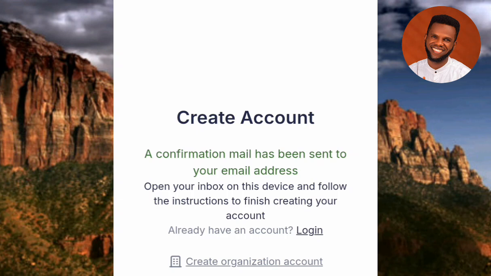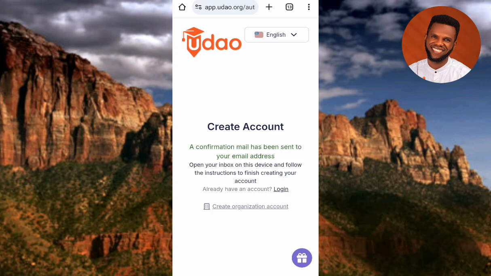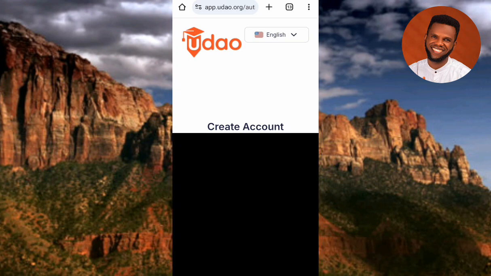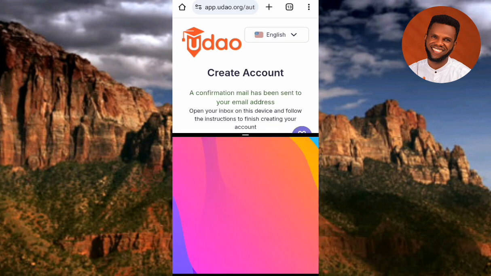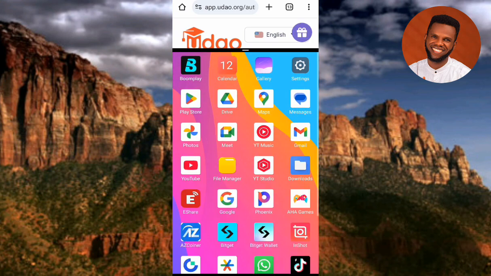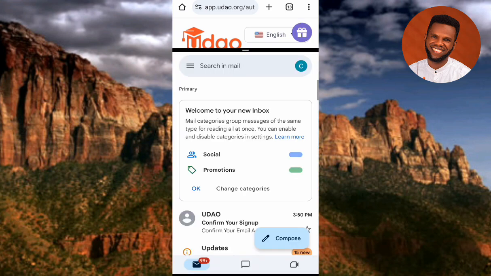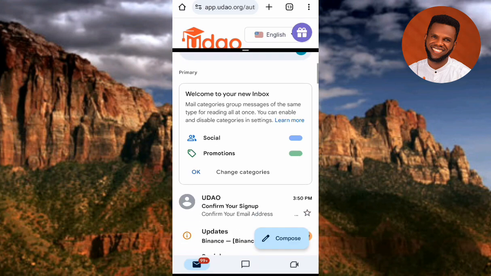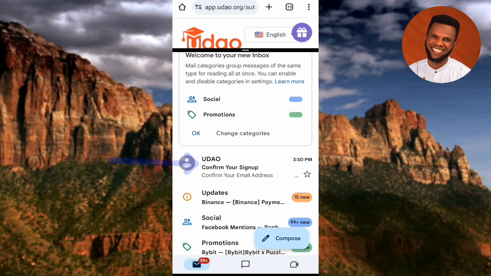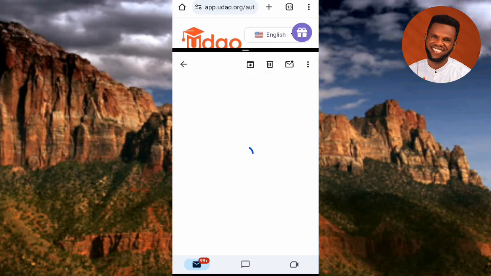So guys, let me go over to my email now to continue the account creation. So let me split my screen so that I can get to my email app. Let me open my Gmail app real quick. So guys, now you can see I'm on my Gmail app right away. You can see the email I got from UDAO. You can see it right there. They said confirm your sign up. So let me tap on it now to open it. Let me open the email.